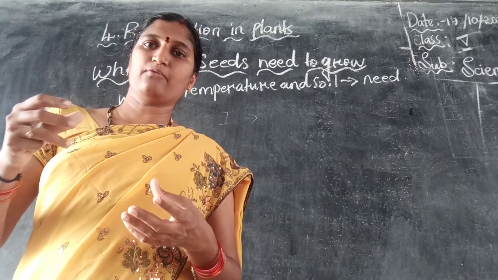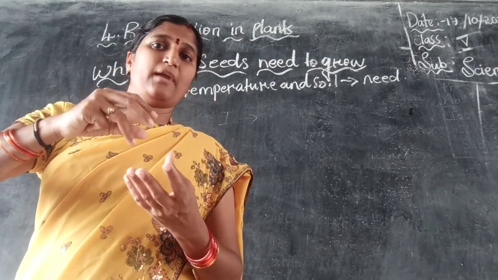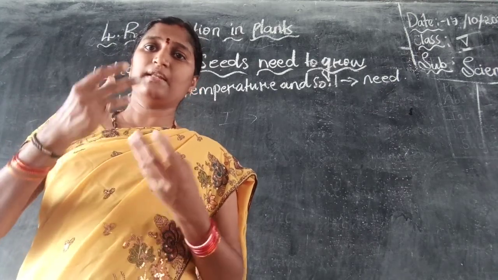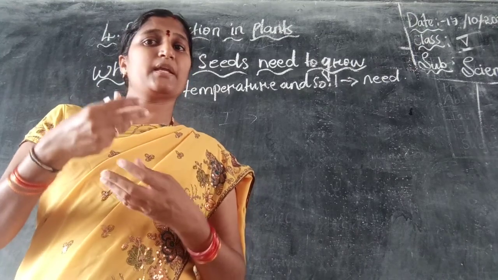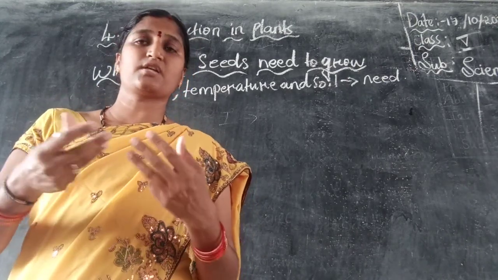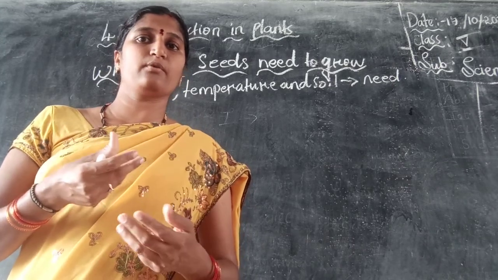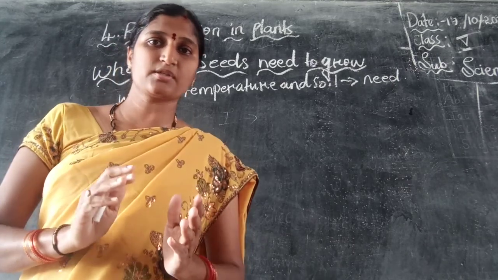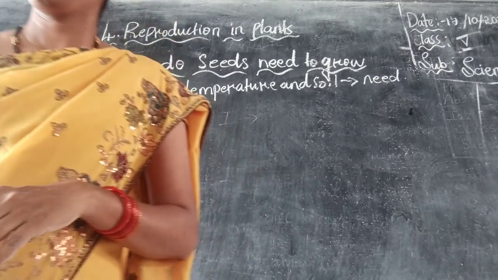So once the tiny plant grows into a new leaf, that new leaf starts preparing its own food. Means by what process? By the process of photosynthesis.